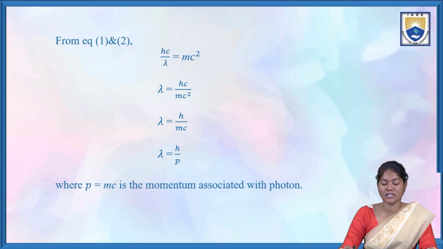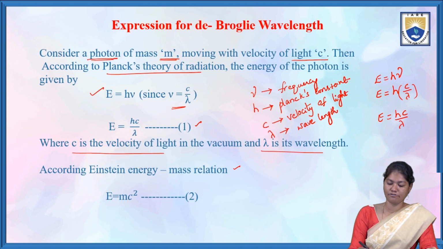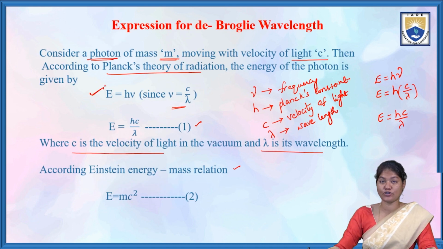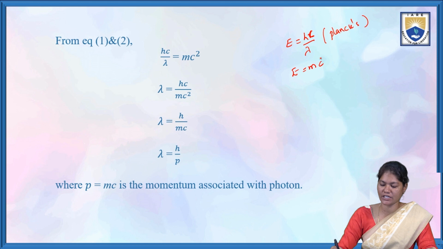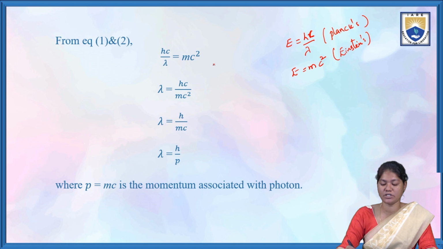From 1 and 2, that is from Planck's theory of radiation, E equals hc by lambda, and from Einstein's mass energy relation, E equals mc square, equating them, hc by lambda is equal to mc square.